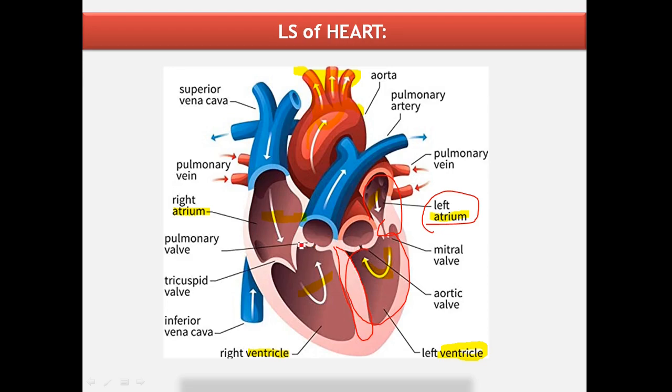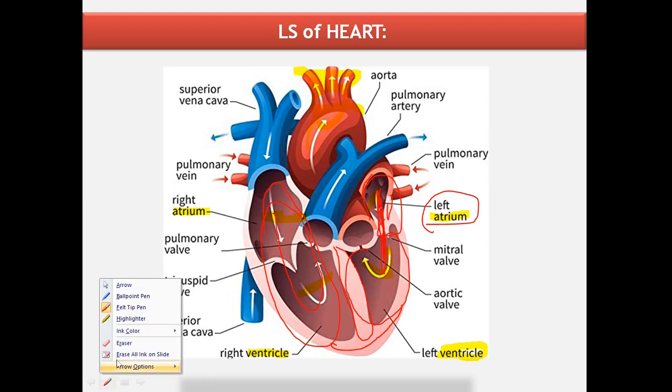Here there are 2 important features, children. The inner space of the left atrium and ventricle is smaller when compared to that of the right atrium and right ventricle. And the walls of the ventricles are thicker than the walls of the atria. These features we will discuss in detail in our next sessions.